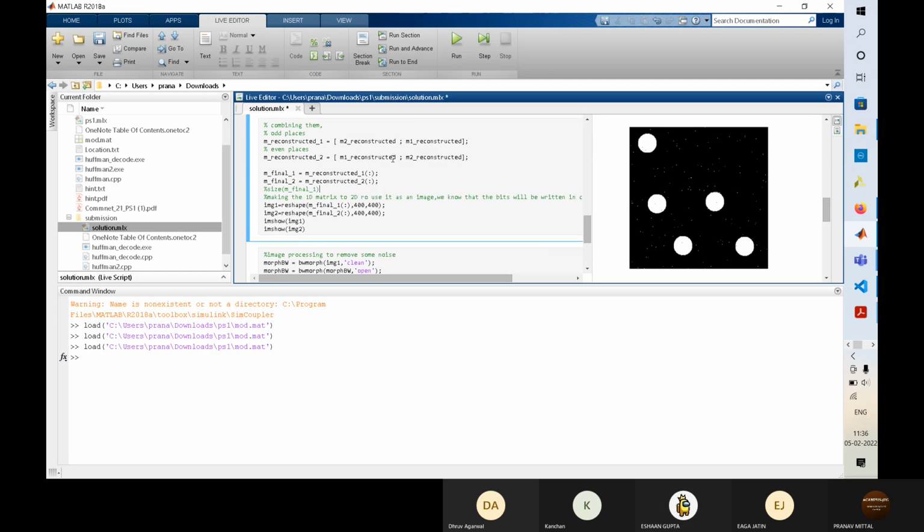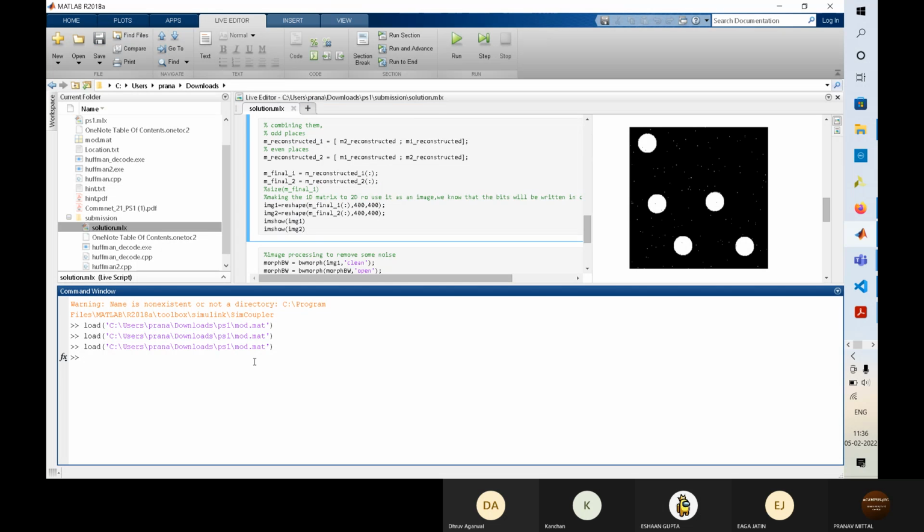So this is basically a method to, let me show you an example. So 1, 2, and 3, 4. This is similar to M1 reconstructed. If I do X all, I get 1, 3, 2, 4. What I have done is I have taken the first element from here, then the second element here, third, fourth. Like that I am toggling between both the matrices. So this is what I have done here.